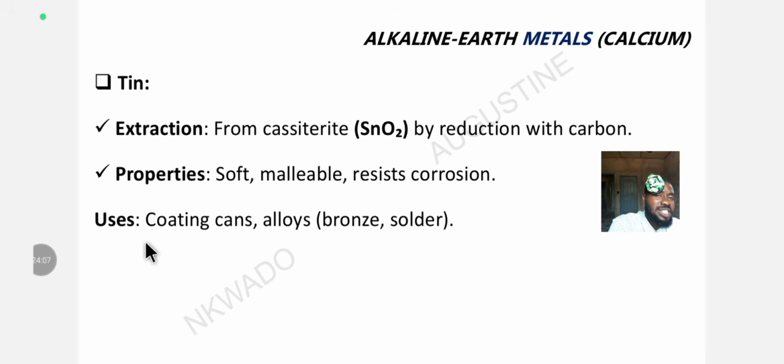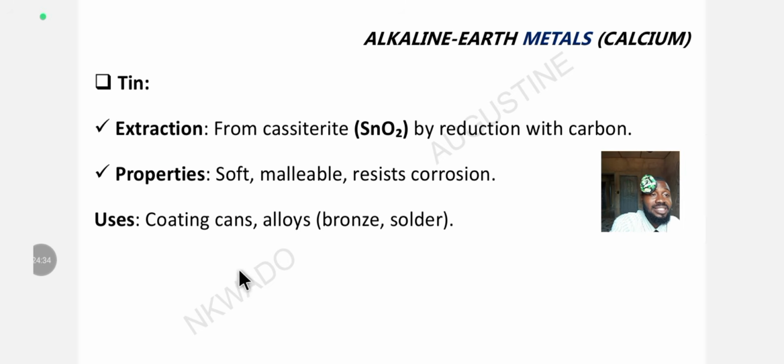So what are the uses of tin? Tin is used in coating, to coat cans. Number one, for safety. Maybe you want to make canned malt or canned juice or canned drink, and you don't want to use complete tin because tin is expensive. So you can use another metal that is cheaper, then use tin to coat the interior where the drink is going to come in contact.